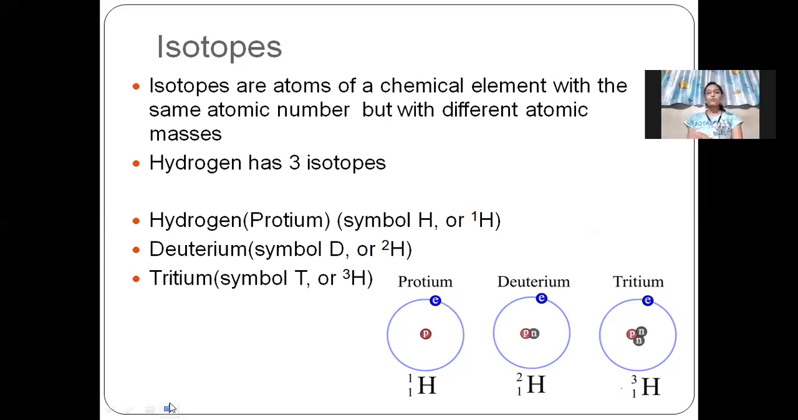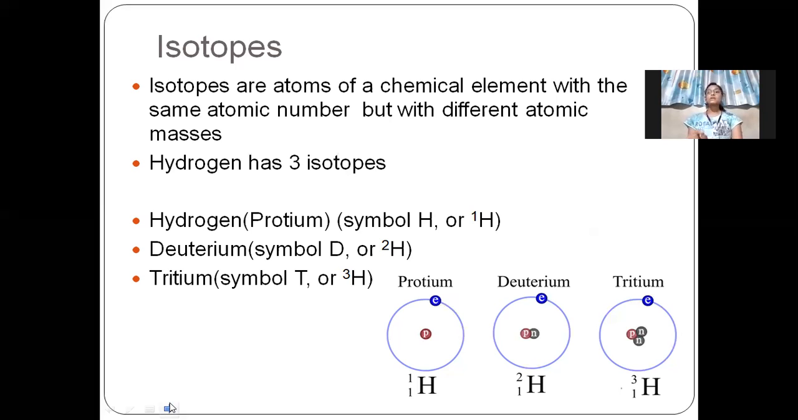Hydrogen has three isotopes. The first one is hydrogen. It is also called protium, symbol H or 1H. That 1 denotes the atomic mass. The second is deuterium, symbol D or 2H. The third one is tritium, symbol T or 3H.